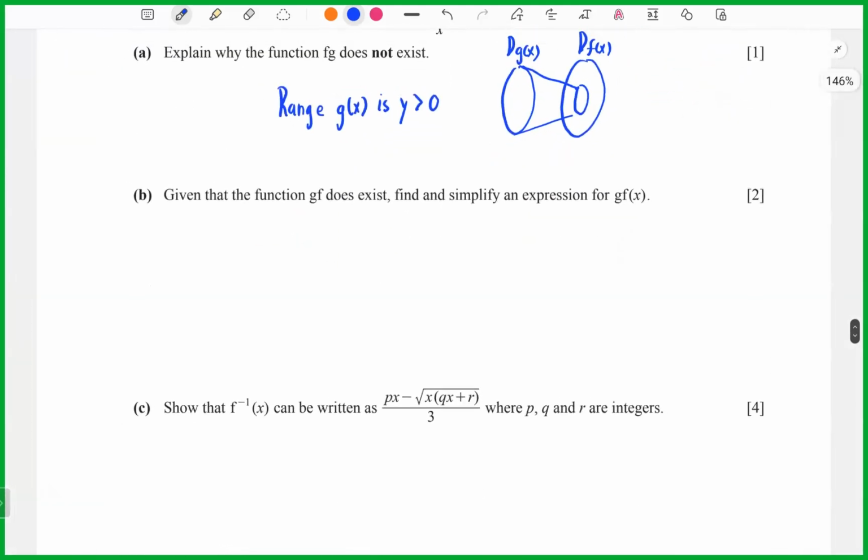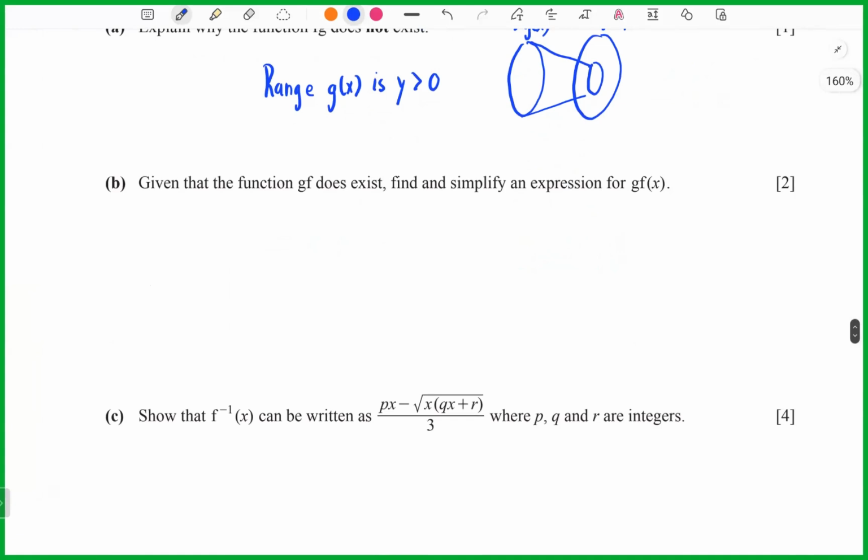Okay, let's see part B. Given that the function gf does exist, find and simplify an expression for gf(x). This just needs simplifying.